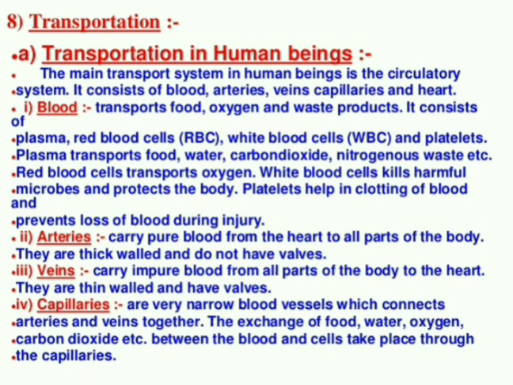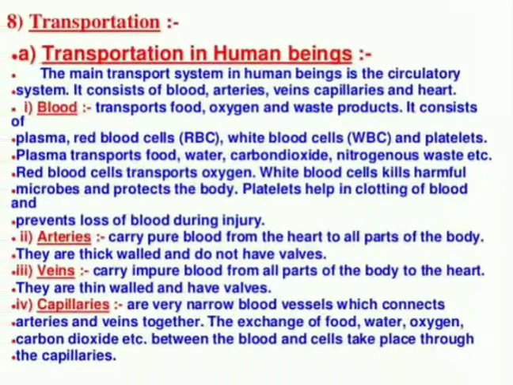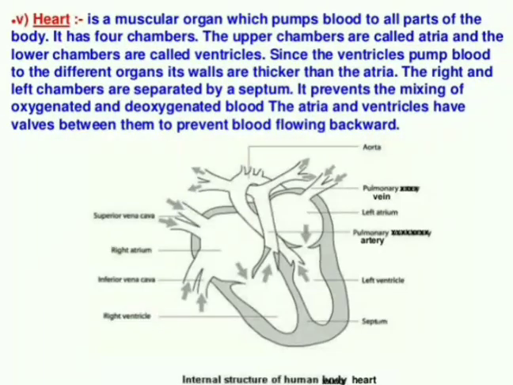Capillaries. So these capillaries indirectly join arteries and veins, and help in the exchange of material to the cells. So that is the function of capillaries. So the circulatory system consists of blood, arteries, veins and capillaries. Clear?